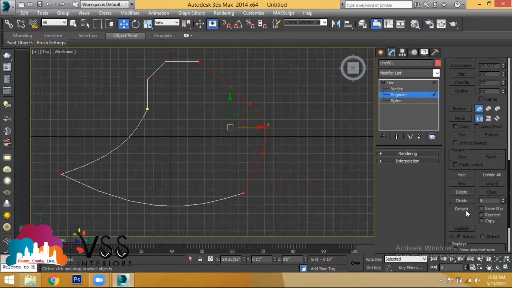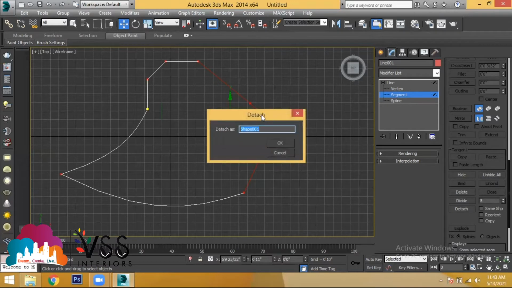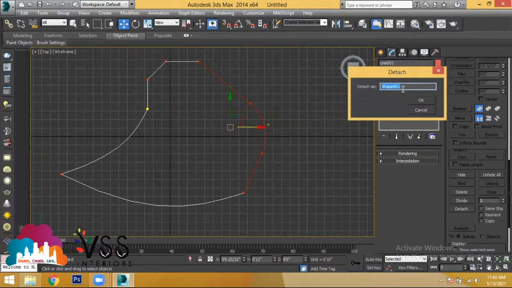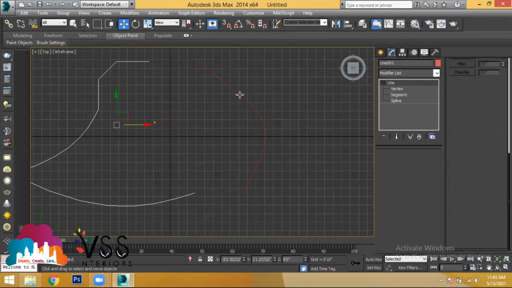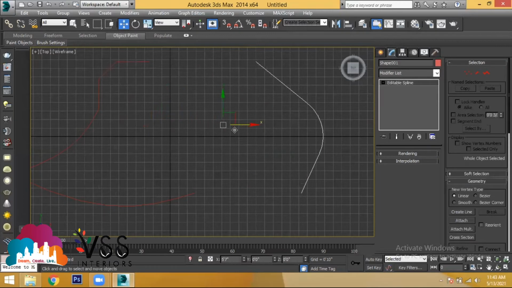Okay, you have to separate it. Select the objects, select the portion, and go to the option called detach. To detach, you have to mention some name for that. Let it be Shape001 only. Press OK. Once the work is done with these selections, go back to the normal selection, that is line. Now this has become a separate object and this object has become a separate object.